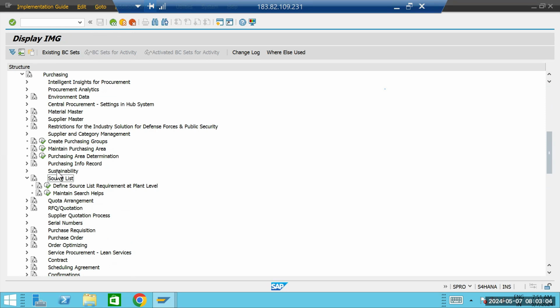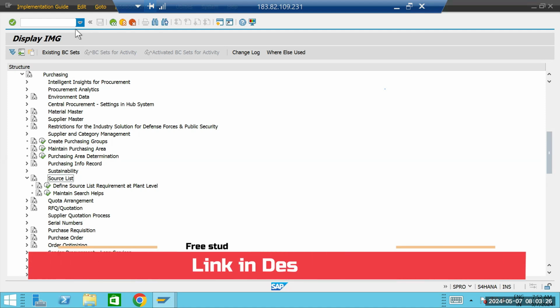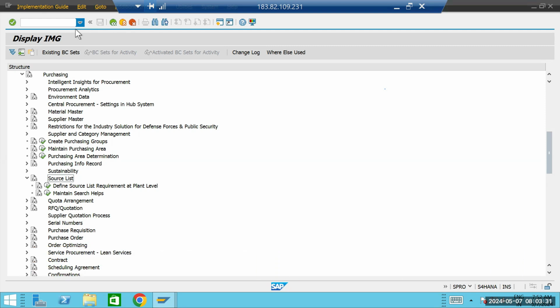There is no number range here. So for the source list, no configuration is required.